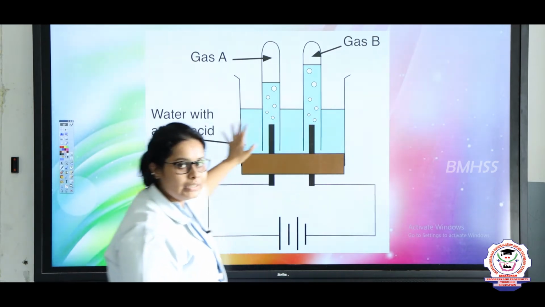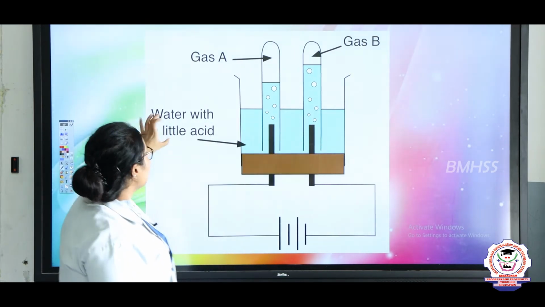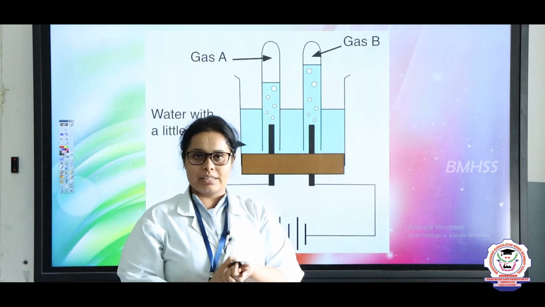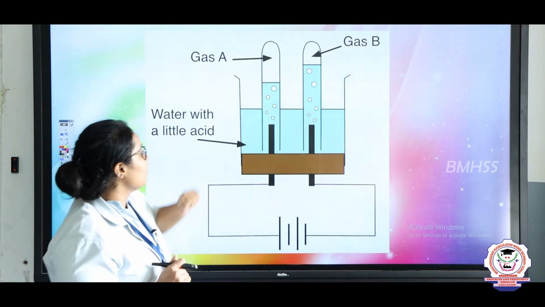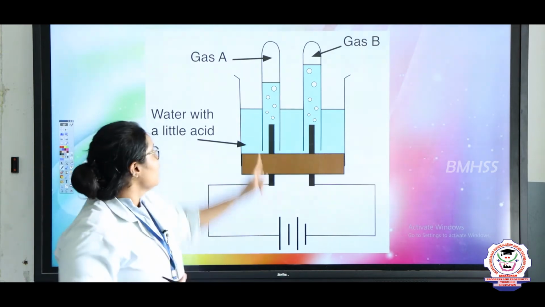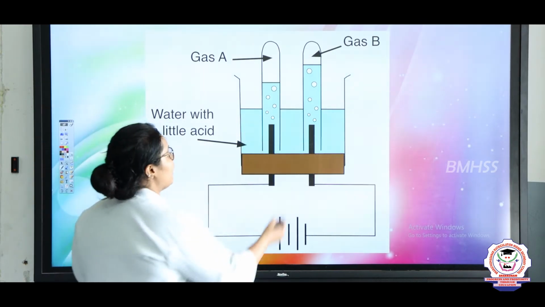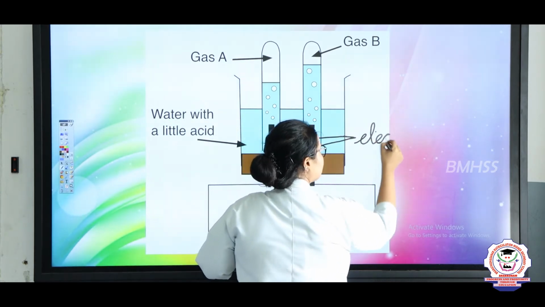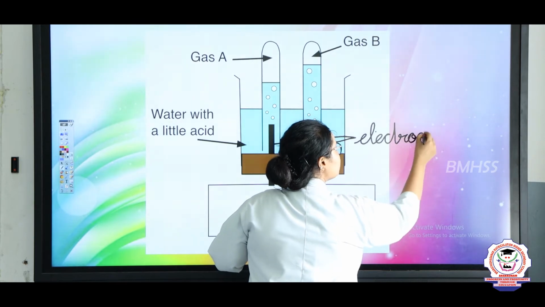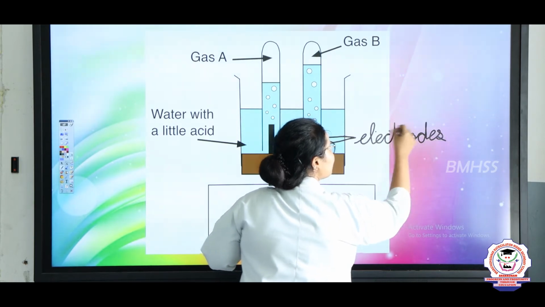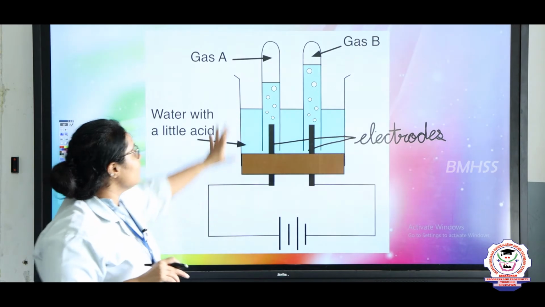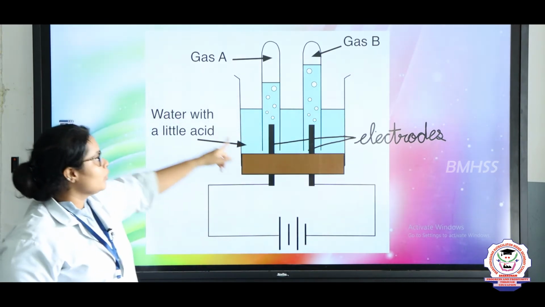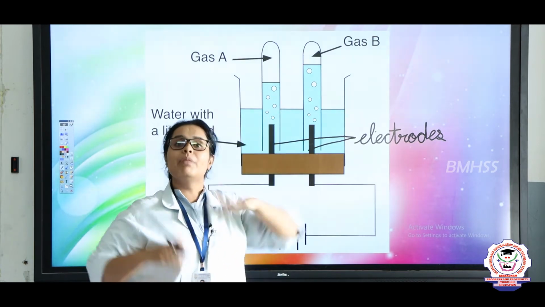Okay, what is this, children? This is water. In this water I have added a little acid. Here the acid can be a small amount of sulfuric acid, which you have studied already. Now what we are doing is attaching a battery. These 2 points are known as electrodes. What are these? Electrodes. Same way, when these electrodes are kept in the water and the electric charge is passed through it, that time you will see that some kind of bubbles are coming.